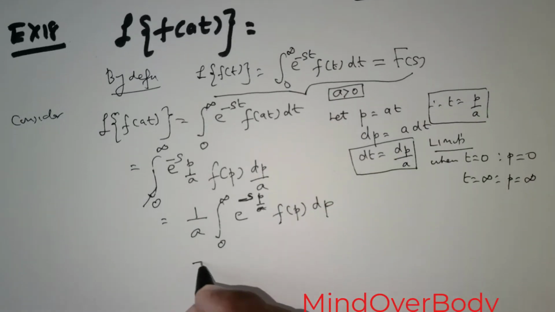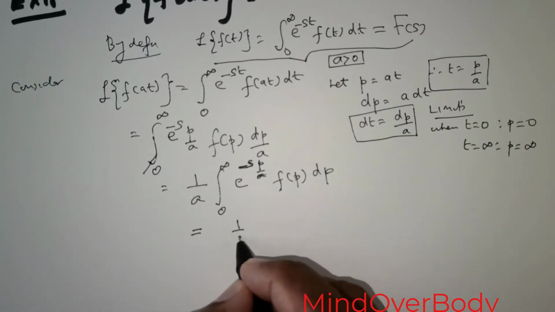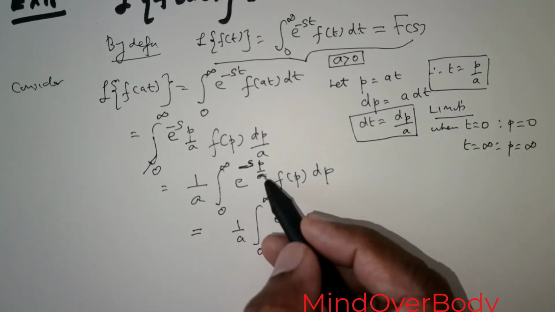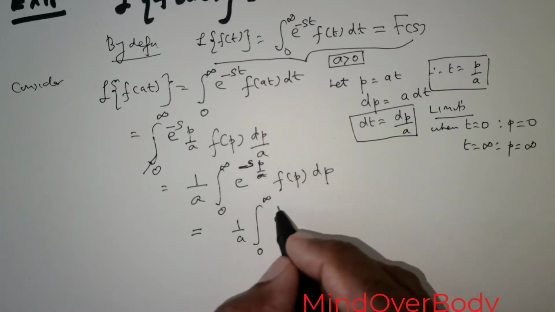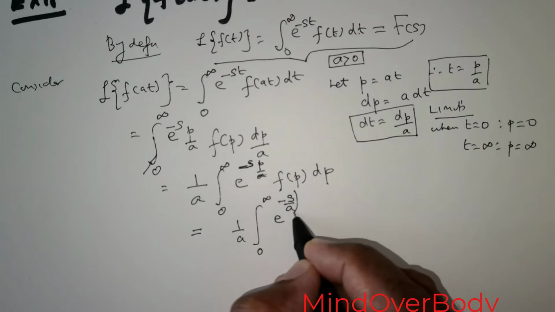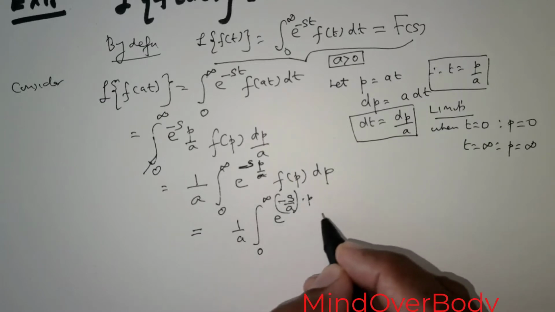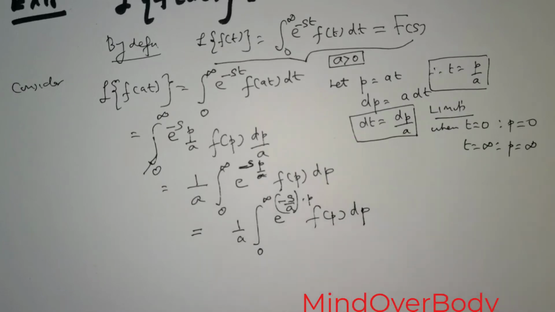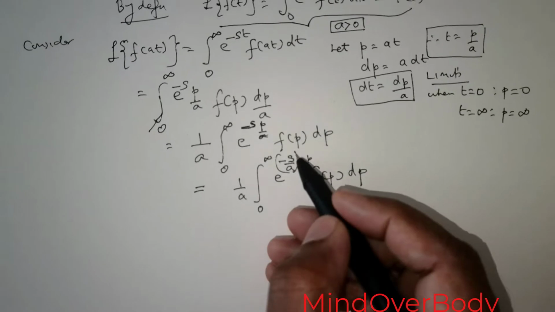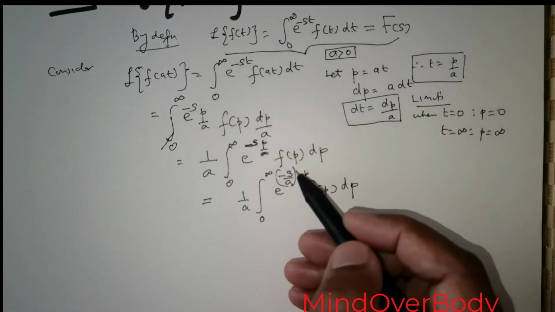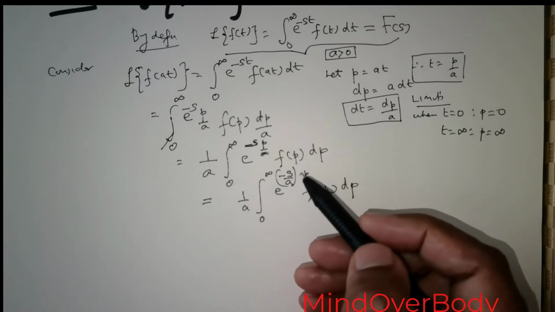So what I'm going to do is I'm going to rewrite this as 1 over a integral 0 to infinity e raised to the power, instead of a occurring below p, I would like to write this as negative s over a times p times f of p times dp. So this is the way I would like to write. Now if you were to see this, in place of s I've got s over a.